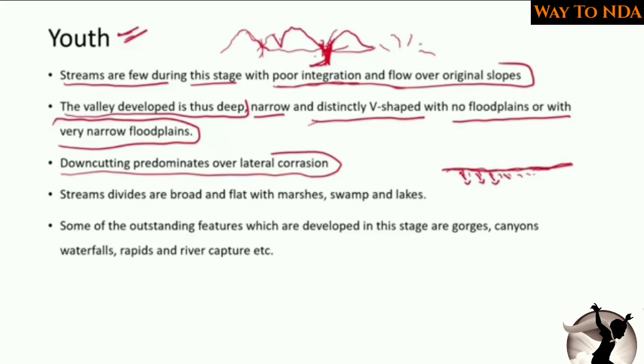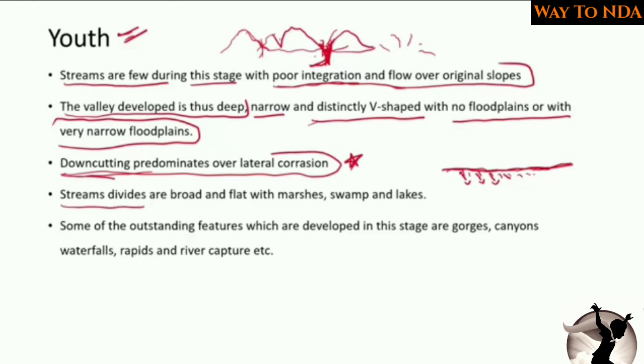Why? Because when the water is flowing from the high slope, it will have force and it will cut downwards. When the water is flowing at speed, it will cut downwards. Lateral erosion, on the sides of the river, will be very little, but it will cut from the bottom. Why? Because the speed of the water is very high. So remember this again, important: down cutting predominates over lateral erosion. Lateral erosion will be less and down cutting will be high.